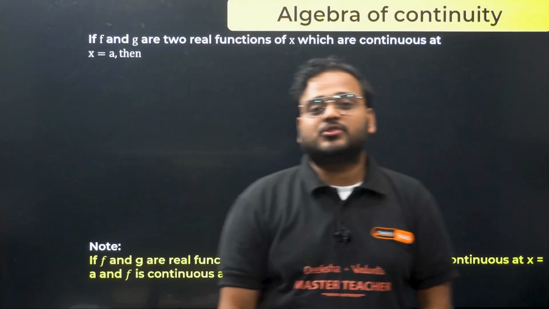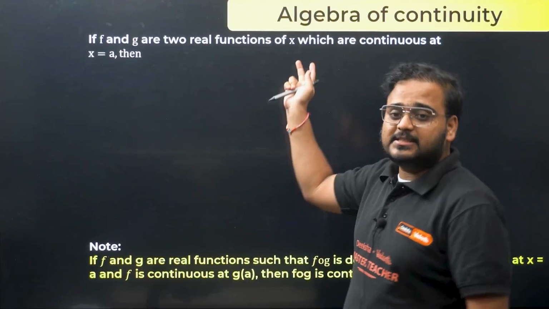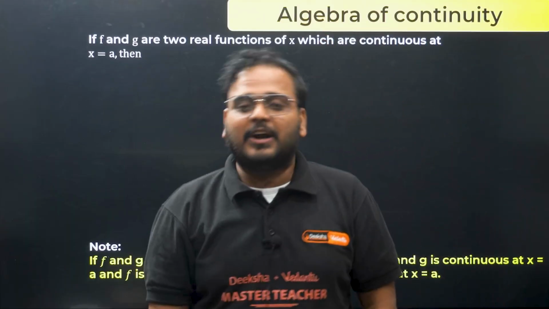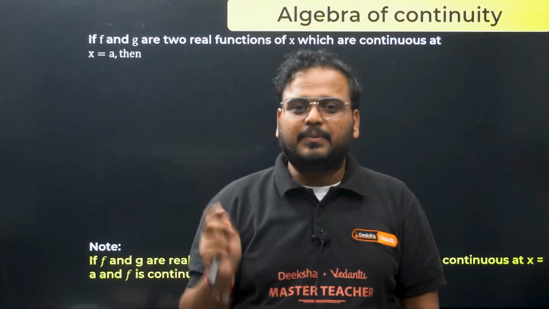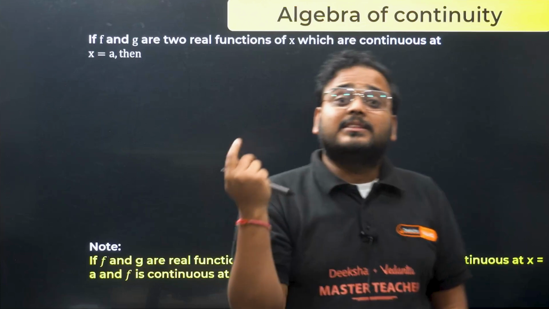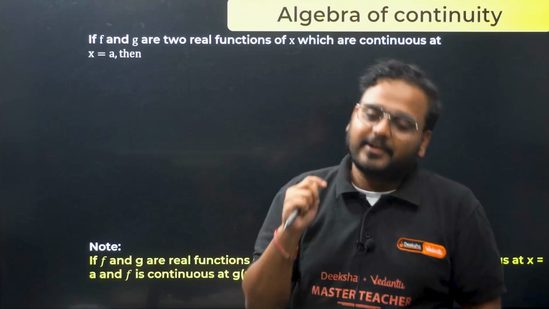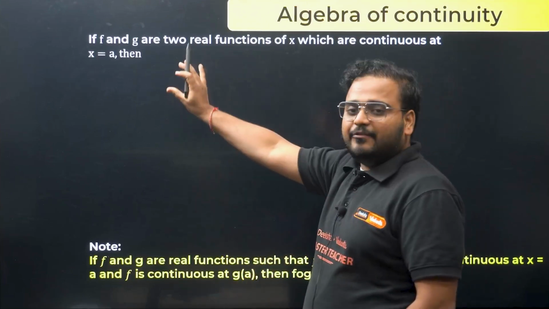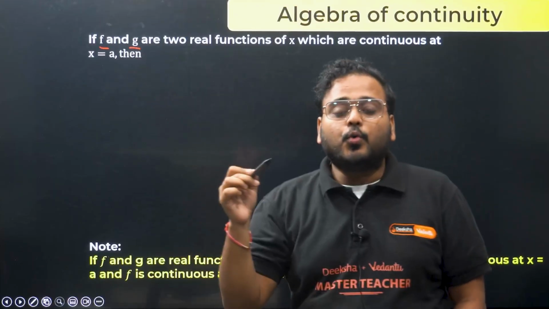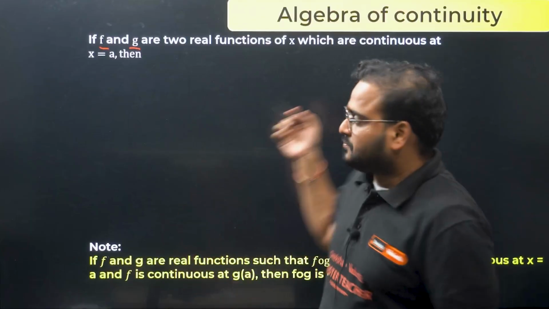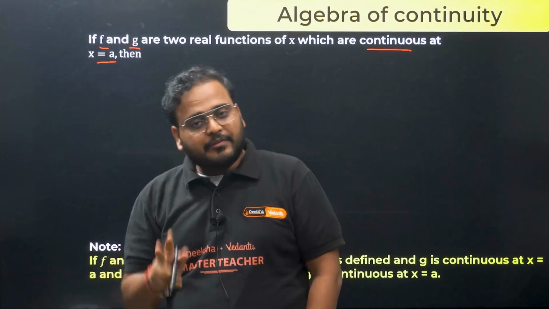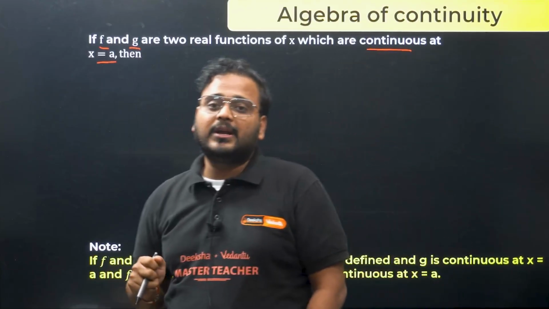Once I start solving questions, I have taken a couple of questions in this, I'll show you. I'll remind you, yes, this is a concept based upon algebra of continuity. I think the name makes it very simple. We'll talk about continuous functions and we'll see their algebra. What is the meaning of algebra? Their summation, their difference, their product and their ratios. So for that we have to assume that f and g are two real functions, and they are both continuous at the point x equals a.